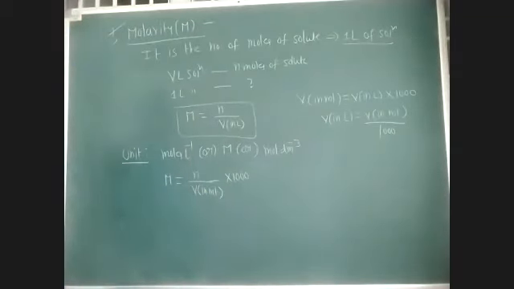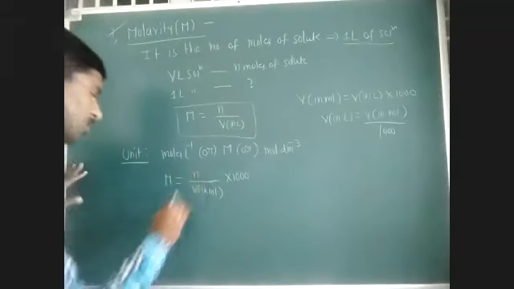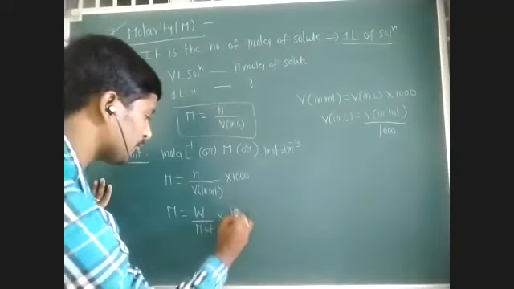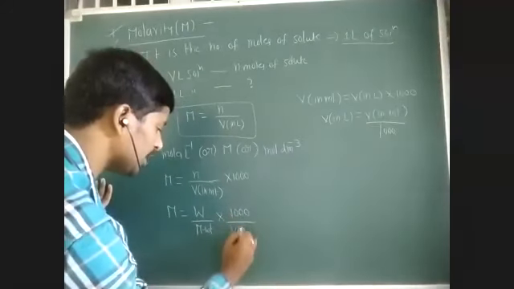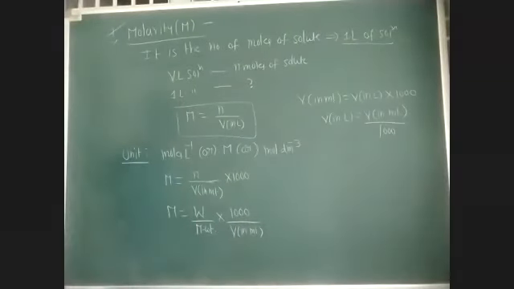So molarity is equal to number of moles of solute into 1000 by volume in ml. Number of moles can be written as weight by molecular weight, so molarity is weight by molecular weight into 1000 by volume in ml.